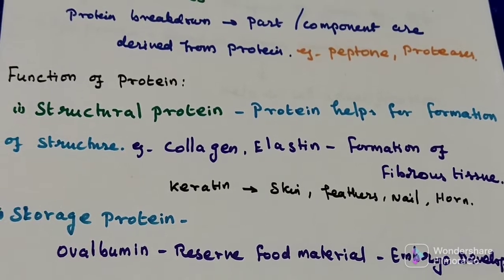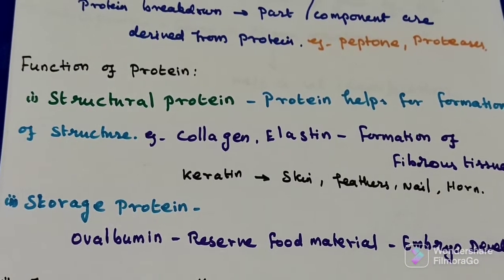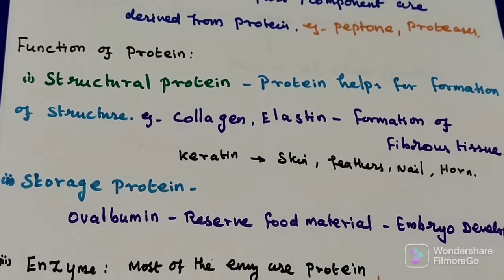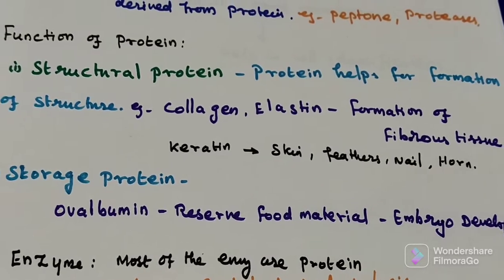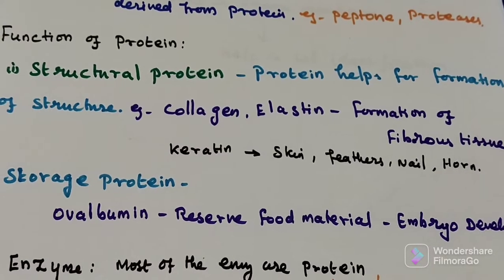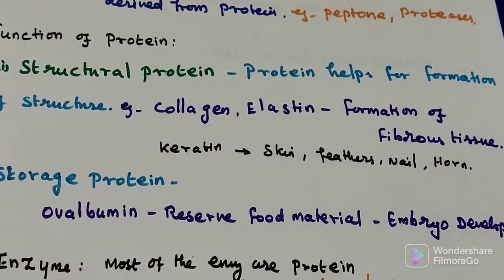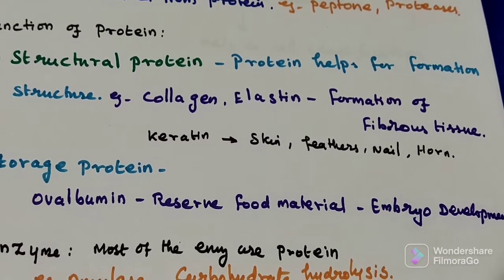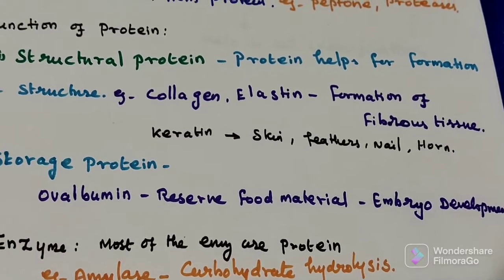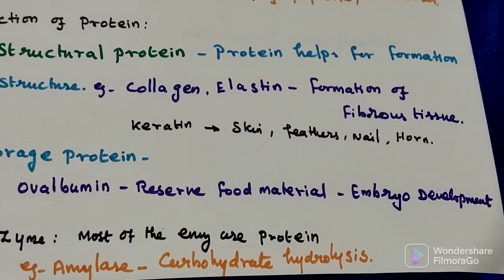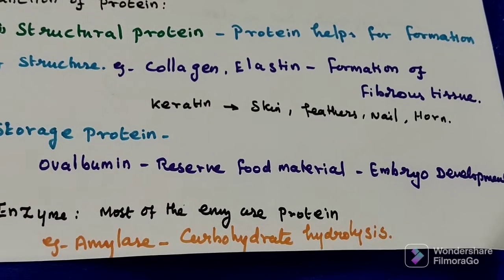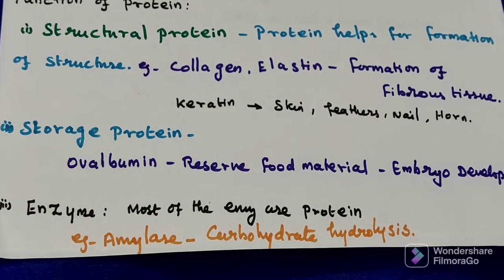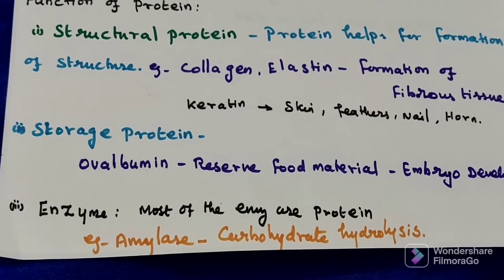They come under structural protein. Second category, storage protein. Albumin, which is present in egg, called ovalbumin, is actually a reserved food material in the egg for the developing embryo. So storage protein can be albumin. Most of the enzymes are proteins, example amylase.